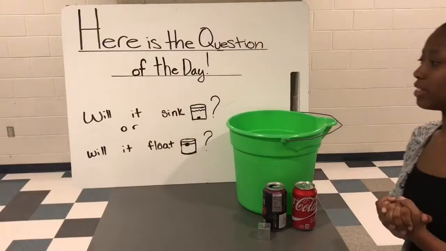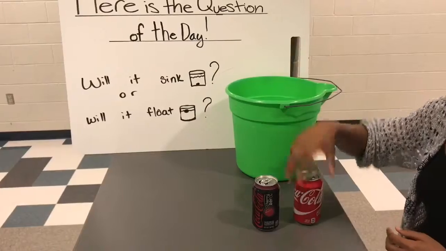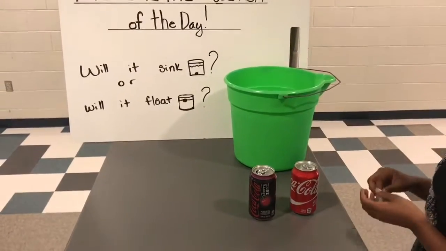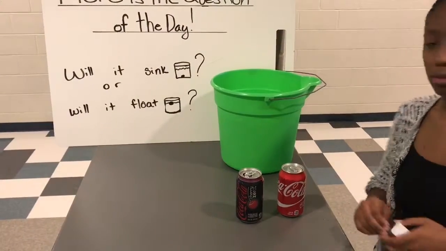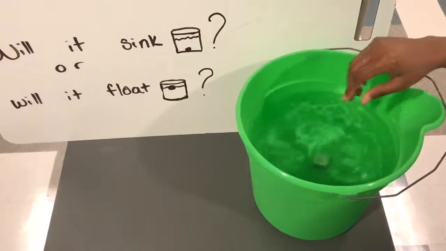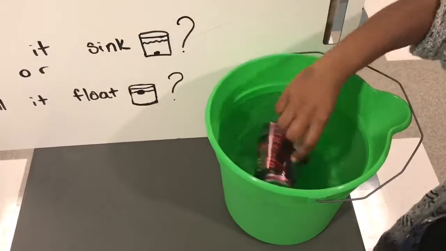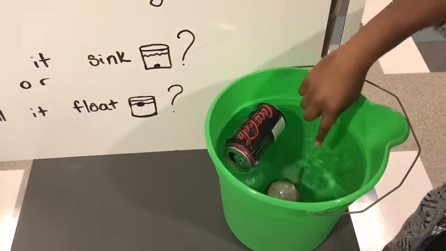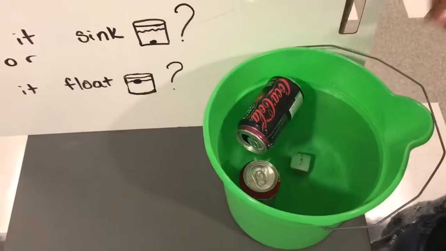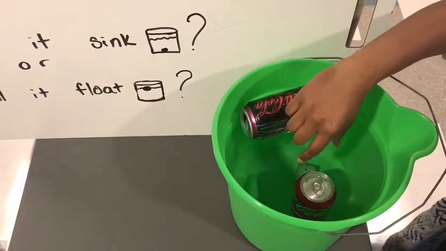Here's the question of the day. Will it sink or will it float? With me, I have an empty bottle can, a filled bottle can, and a really heavy block. Will either of these things sink, float, or do something else? Clearly, the empty can is floating on top of the surface, and clearly, the block is sunk down to the bottom. But this filled bottle can is floating just below the surface.